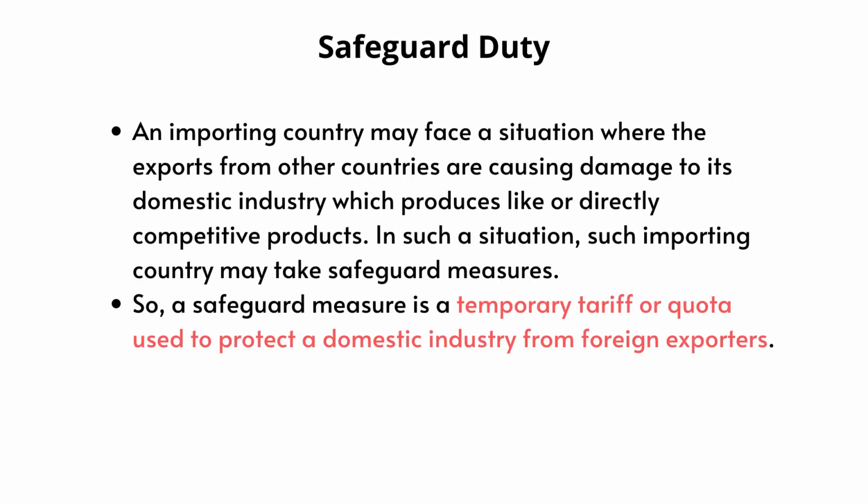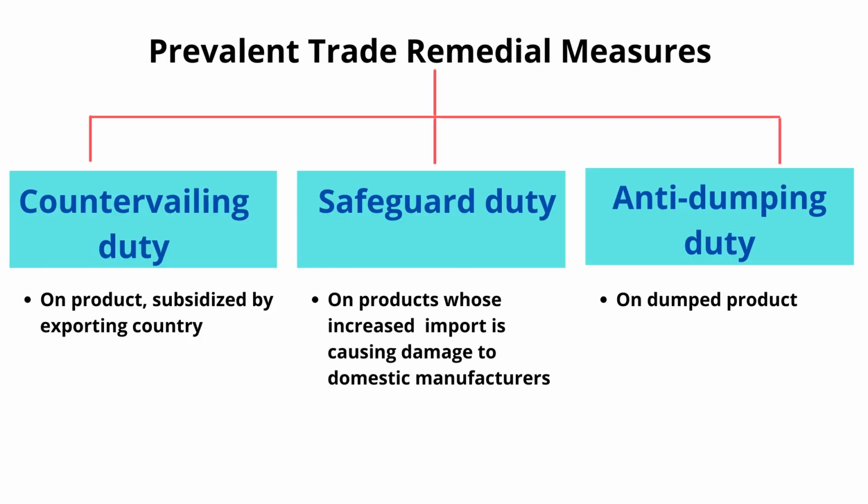To begin with, let us tell you when safeguard duty is applied. Safeguard duty is usually applied when exports from other countries cause damage to domestic industry. Thus, this duty is just a temporary tariff or basically protection quota. As we have mentioned, exports are from countries and not firms, hence this duty is imposed on countries from where the product is being exported, which in the present case were China and Malaysia at first stage and then included Vietnam. Now, when we know about safeguard duty, let us know what other trade remedial measures are present.